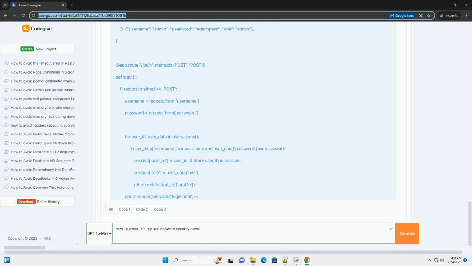Example scenario. Imagine a web application where users can access their profile information by visiting a URL like /profile?user_id=123. If the application doesn't properly verify that the currently logged in user owns the profile corresponding to user_id=123, an attacker could simply change the user_id in the URL to access someone else's profile data.